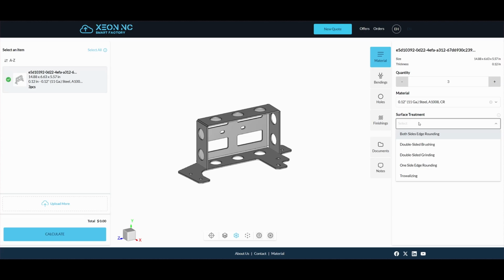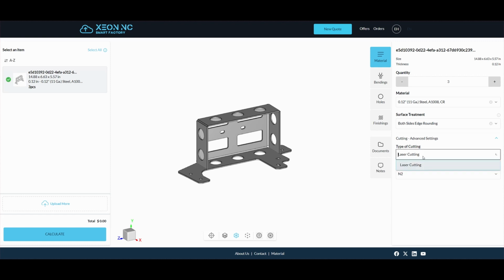Next, you can choose surface treatment options, such as edge rounding, if needed. Under the advanced settings, you can also select the cutting quality for your parts. We offer cutting technologies using nitrogen, oxygen, and shop air.